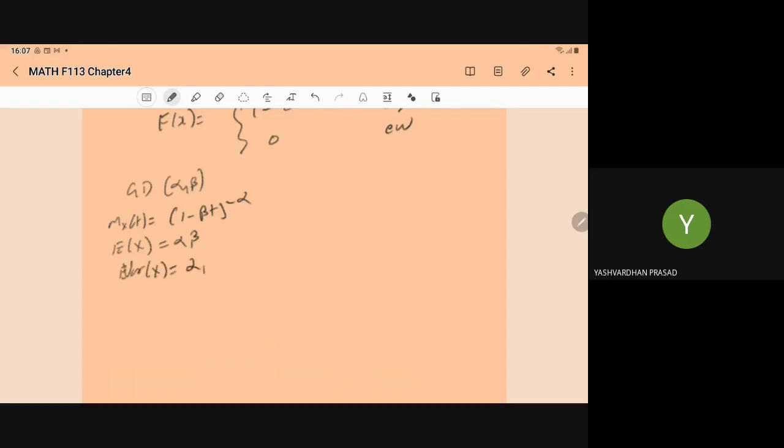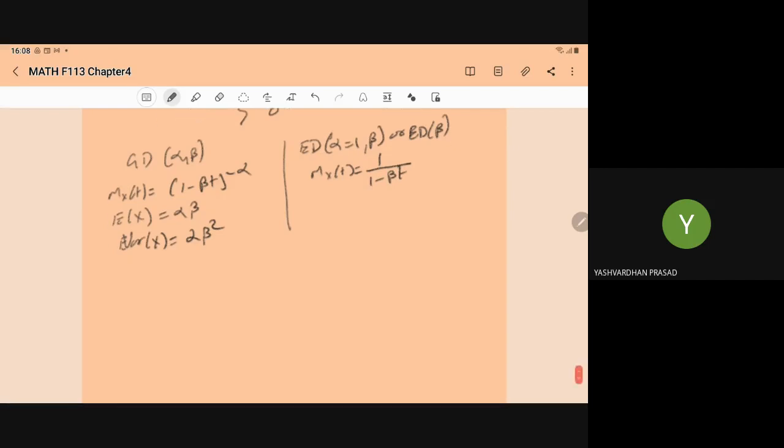Variance will be alpha beta square. Since the exponential distribution is a special case, here we put alpha equal to 1, and it becomes the exponential distribution with parameter beta. So just put alpha equal to 1. The MGF, the moment generating function, will become 1 upon 1 minus beta t.